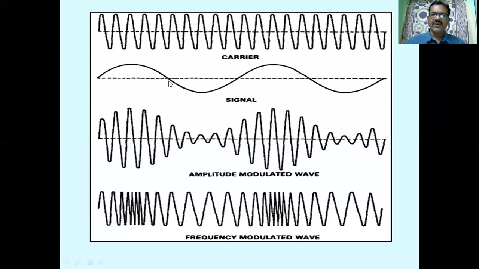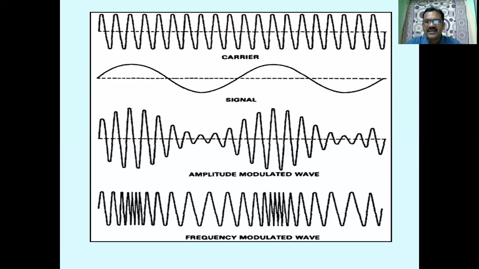Similarly, from here to here, the amplitude of the message signal is decreasing, and therefore the frequency of the carrier is to be decreased. Frequency of the carrier to be decreased means the duration is to be increased. The duration of the cycles is to be increased. See, the amplitude of the carrier signal is constant. Phase is also constant. Phase means the starting point is also constant. Only the time period of the cycles we are changing.